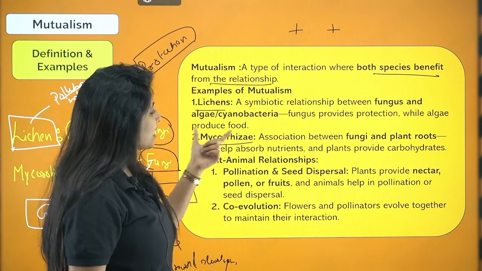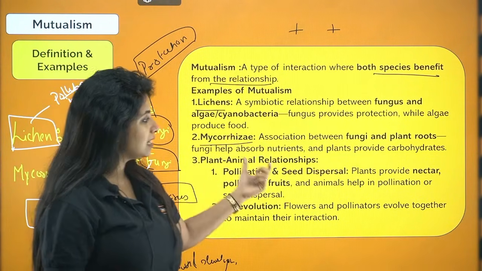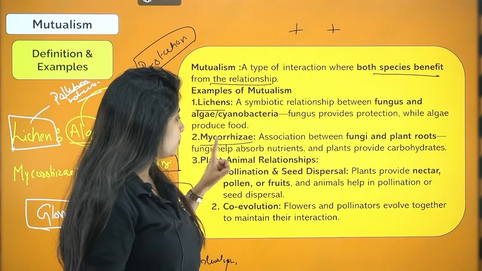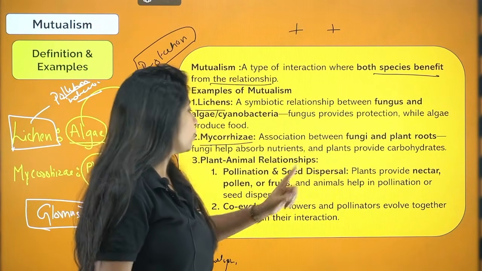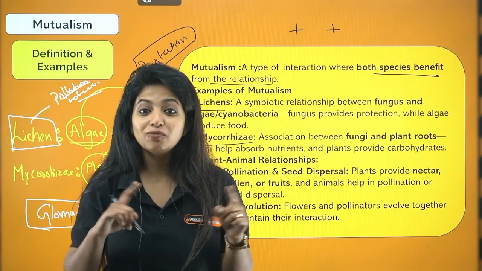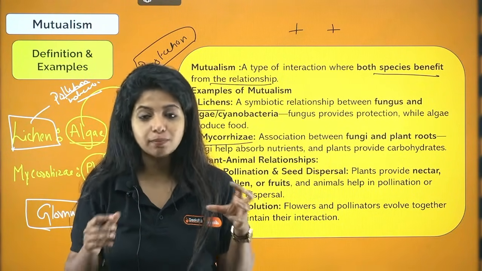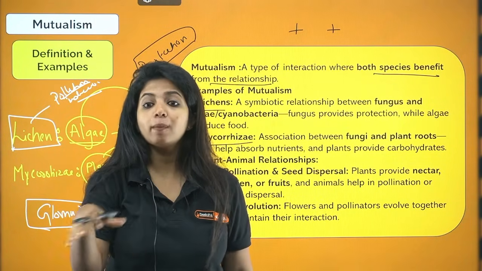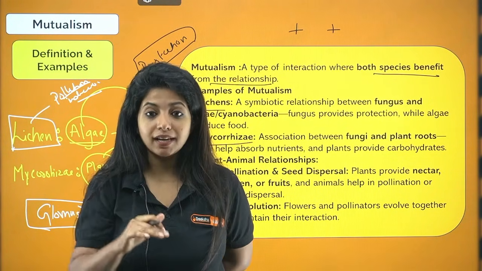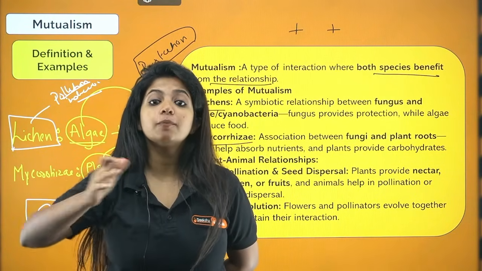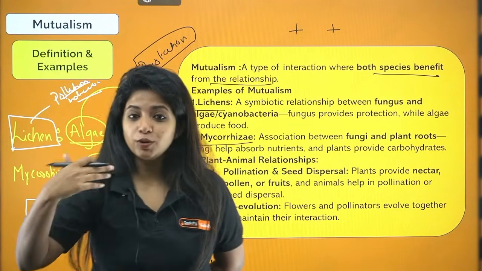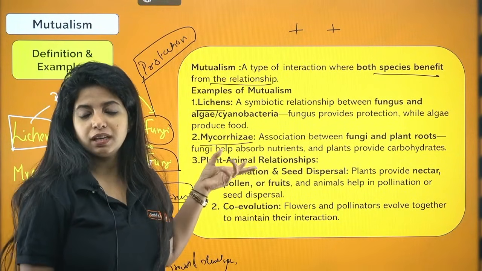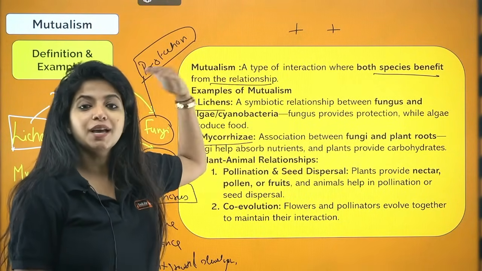Now, plant-animal relationship. Pollination and seed dispersal also show mutualism. Why? Plant provides nectar, pollen or fruits and animals help in pollination, right? Both of them are getting benefit. Plant is basically providing nectar or sometimes some pollen grains or some fruits, or probably a shelter for the organism to lay the egg. The pollinator which comes over here helps in the pollination, and that's how the reproduction process is going to happen, which is why I'll say that plant-animal relationship, or basically a plant-pollinator relationship, comes under mutualism.